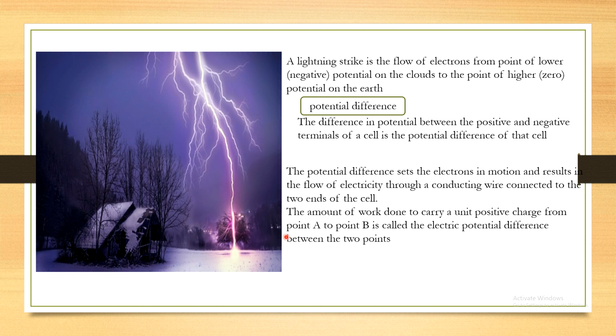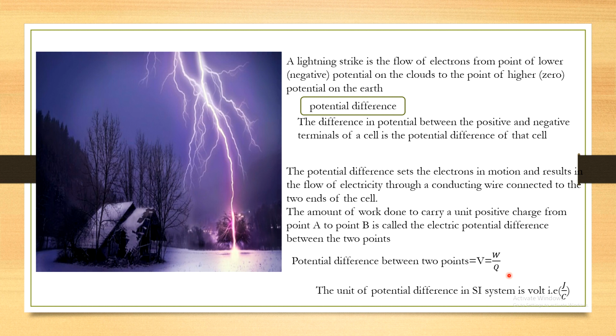Okay, so the amount of work done to carry a unit positive charge from one point to another is called the electric potential difference between these two points. The electric potential difference we call V, and V means the amount of work done to carry a unit positive charge. So V can be defined as V equal to W upon Q,